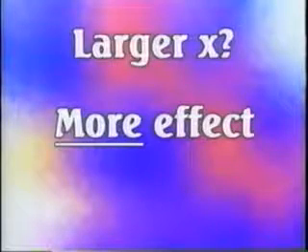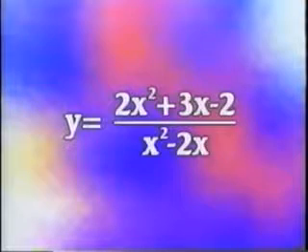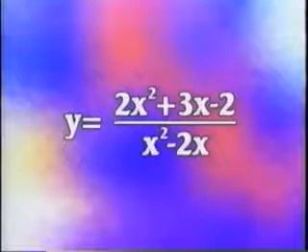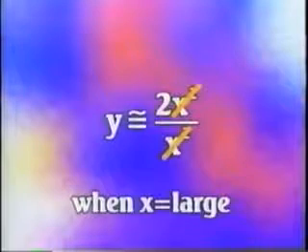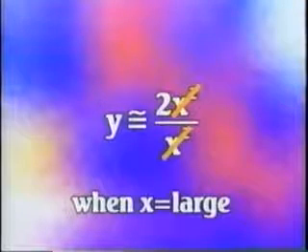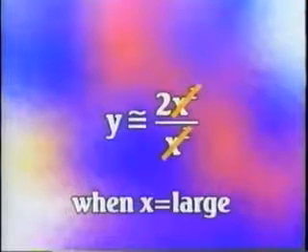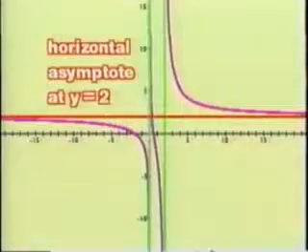Using this idea for large values of x, we can drop lower x terms and approximate y from 2x squared plus 3x minus 2 over x squared minus 2x to y equals 2x squared over x squared, which is further reducible to 2 because the x squareds cancel out. That tells us that y will be just about equal to 2 for all points to the extreme left or right on the graph. So y equals 2 is a horizontal asymptote.